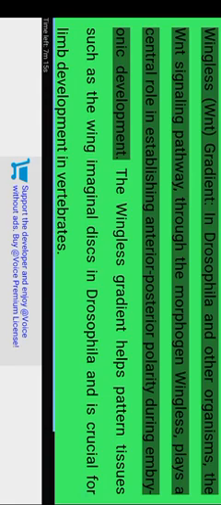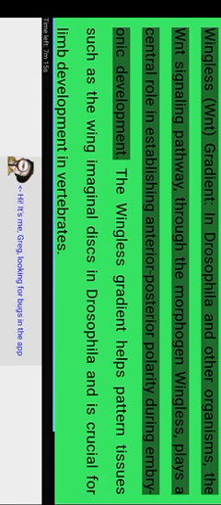Wingless (WNT) gradient. In Drosophila and other organisms, the WNT signaling pathway, through the morphogen wingless, plays a central role in establishing anterior-posterior polarity during embryonic development. The wingless gradient helps pattern tissues such as the wing imaginal discs in Drosophila and is crucial for limb development in vertebrates. Implications in development and disease.